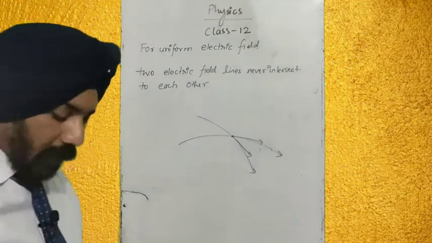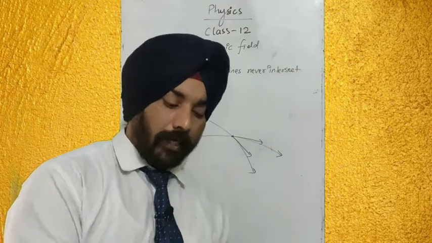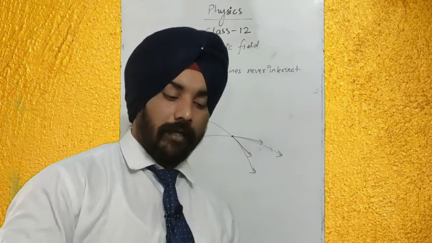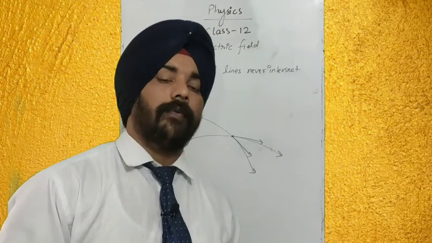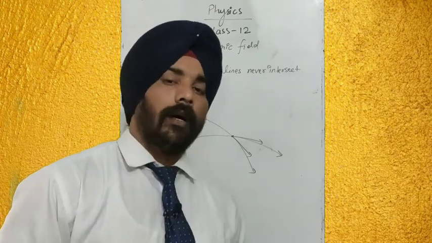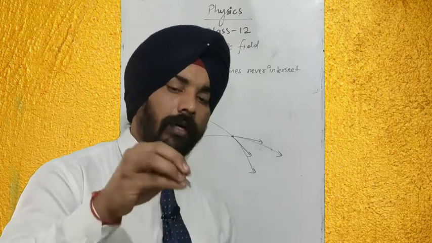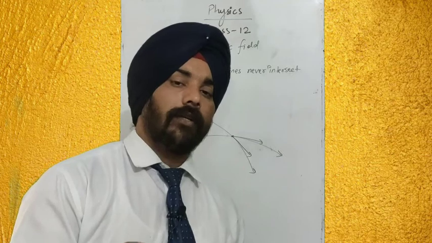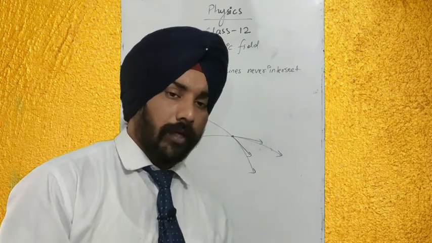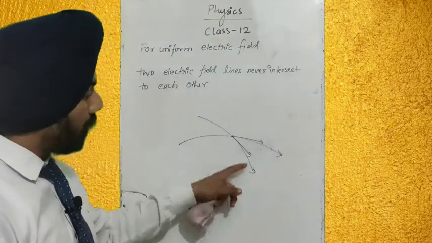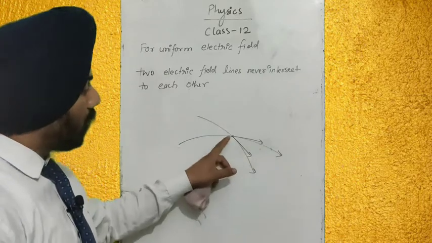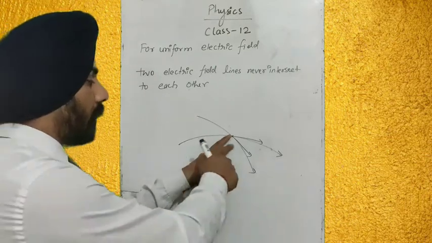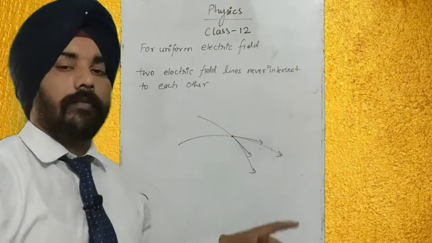Actually, electric field's direction at any point we show by drawing the tangent to the electric field line. To find the direction of electric field at a particular point of the line, we have to draw a tangent to that line. That tangent will tell you the direction of electric field at that point. So if two electric field lines intersect each other, at that point the electric field would have two directions, which is not possible.